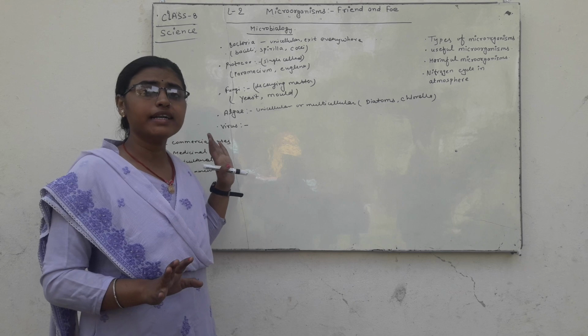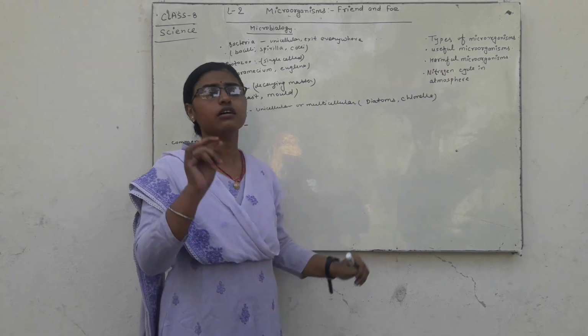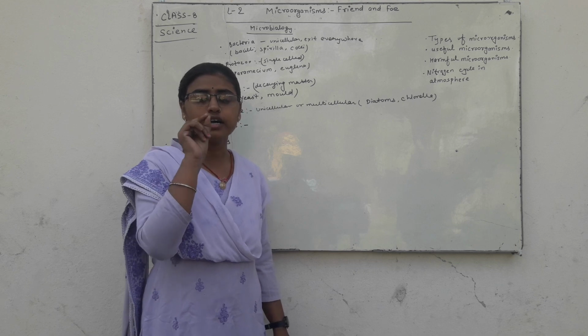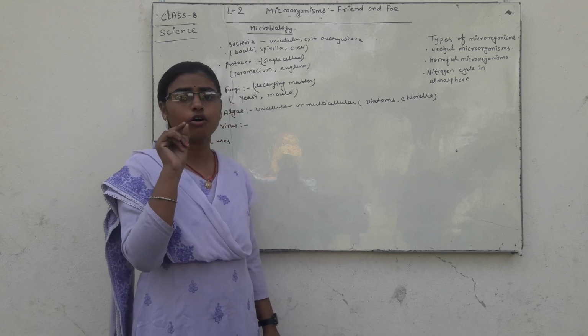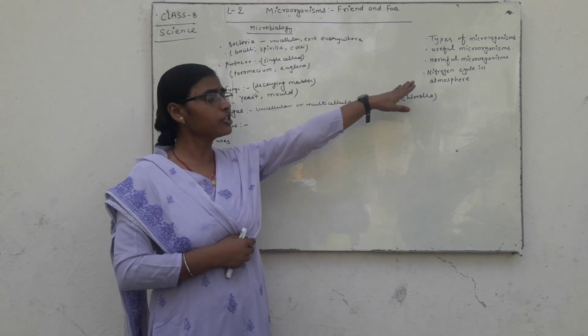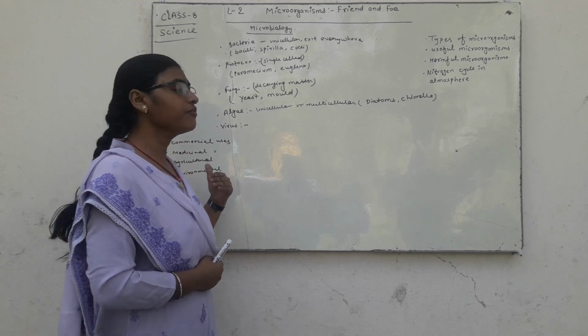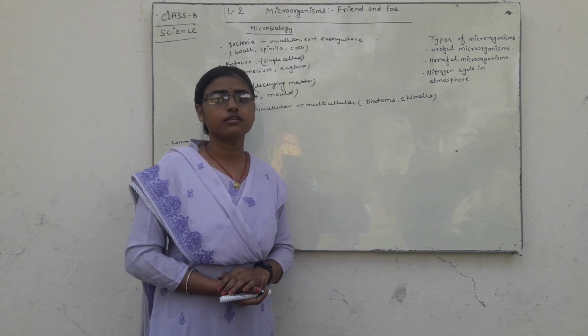Commercial uses, medicinal uses, and also use of microorganisms in agriculture, and environmental uses.